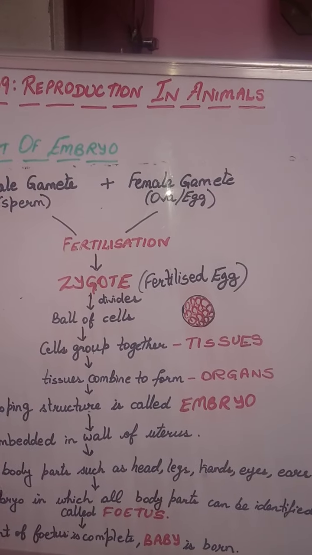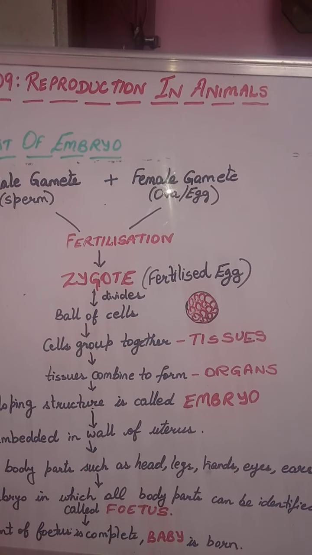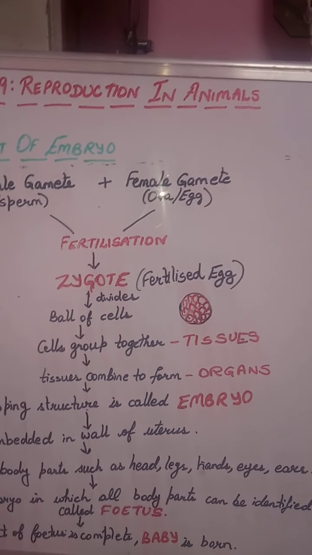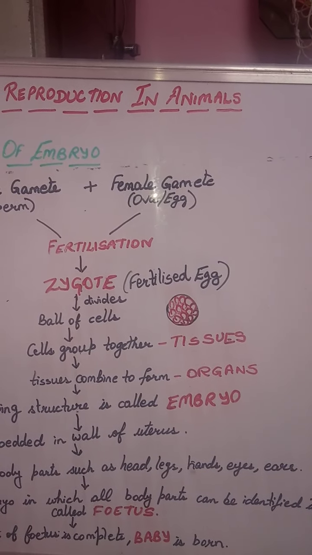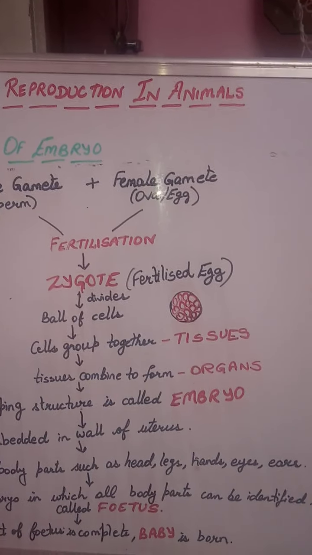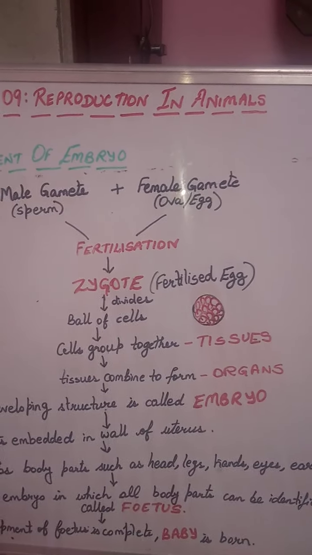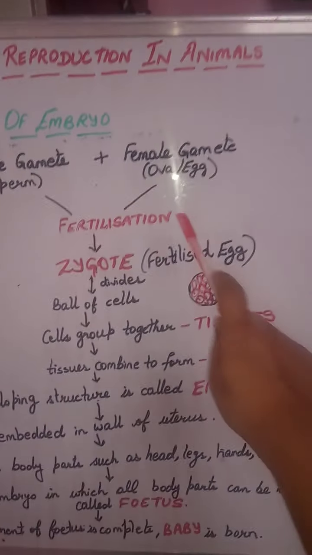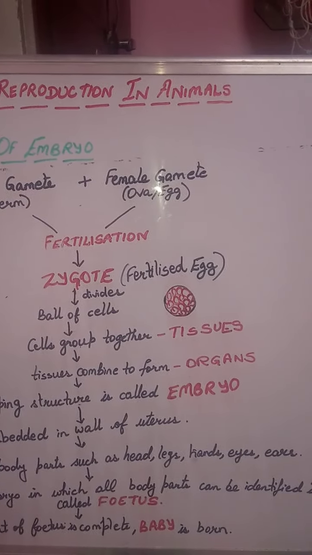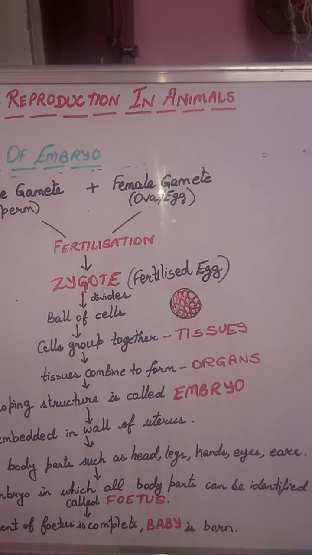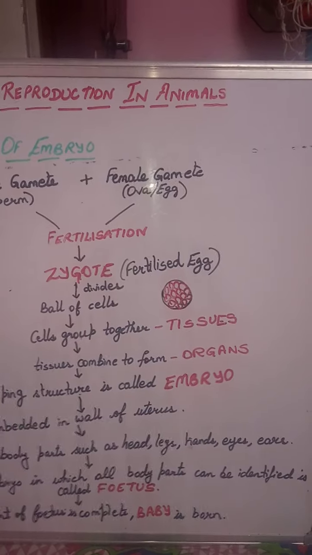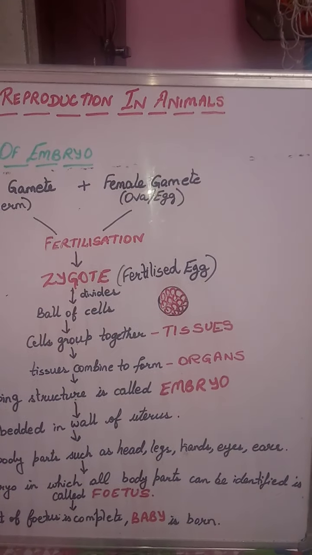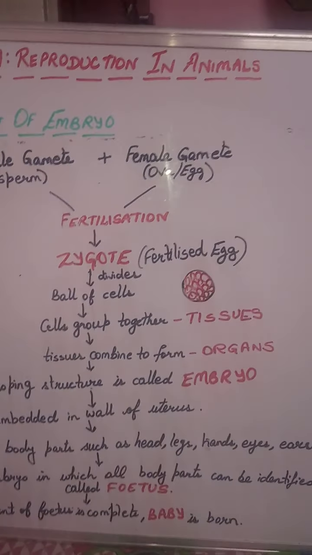The process in which this fusion takes place inside the body of the female is termed as internal fertilization, whereas the process in which the fusion of gametes takes place outside the body of the female is termed as external fertilization. We are talking about the reproduction in animals, especially in the case of human beings. So here the process of internal fertilization will be carried out.